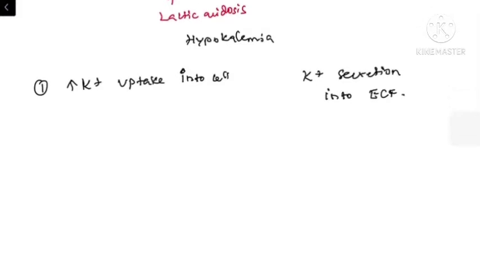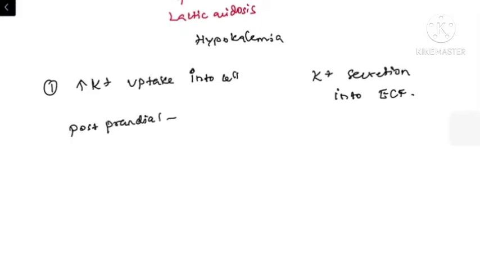Normally, the sodium potassium ATPase pump is mainly activated by postprandial insulin release. So every time we are having our food, insulin is being released from the pancreas.